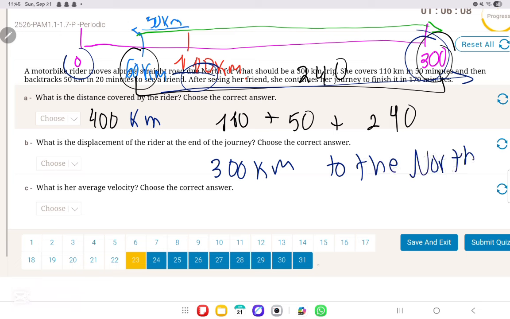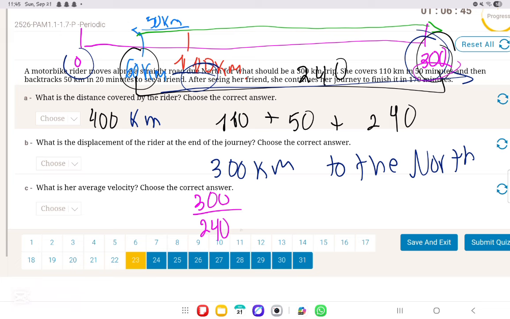What's her average velocity? Very important question. Her average velocity is the displacement, which we know to be 300, over the total time traveled. First, it took her 50 minutes to reach 110 kilometers. Then 20 minutes she went back. And then from 60 kilometers to 300 kilometers, it took her 170 minutes. So all in all, it's 240 minutes.